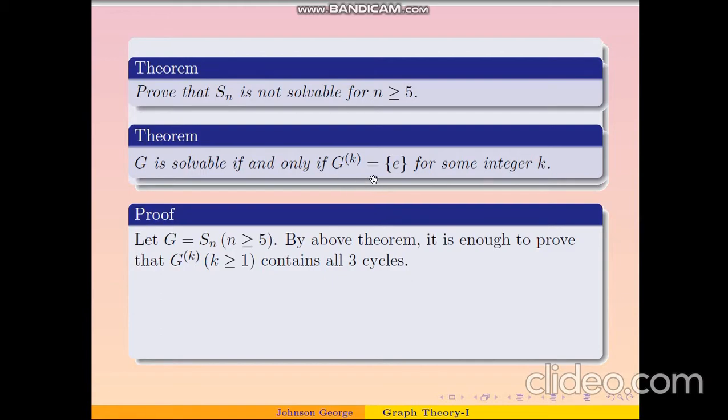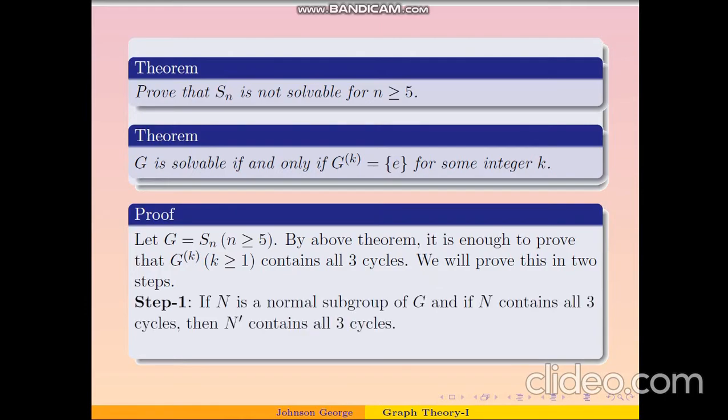But in order to prove this, what we will show is that for any k, G^k contains all the three cycles. We know what three cycles are, and here we are dealing with S5, S6, S7 and so on, so all the three cycles are in G. We will prove that for any k larger than or equal to 1, G^k also contains all the three cycles. If we prove this, then G^k can never be equal to identity, and therefore G is not solvable, and so we are done. So let's proceed. We will prove this in two steps.